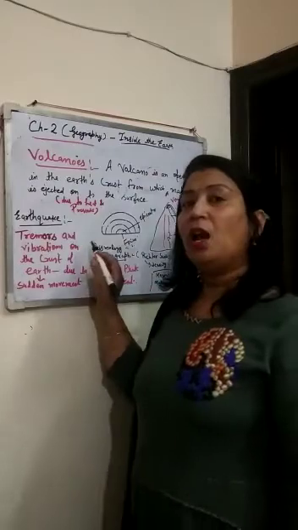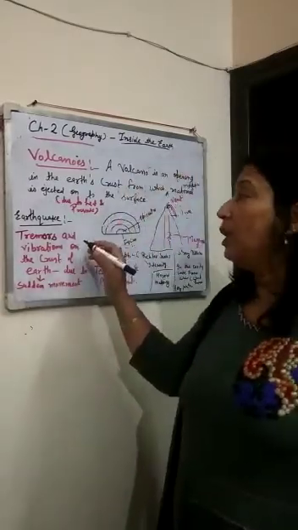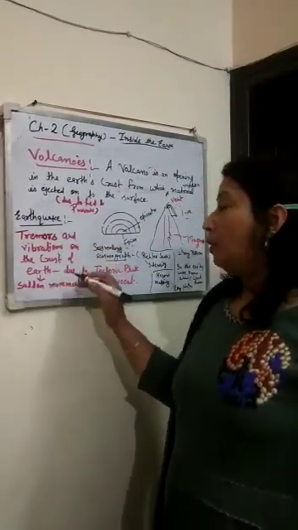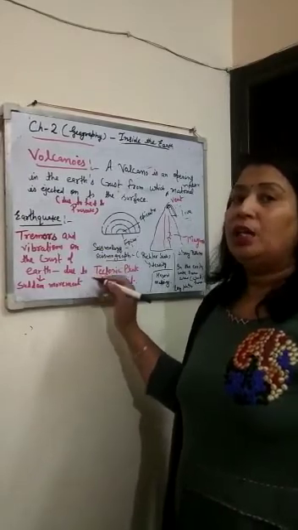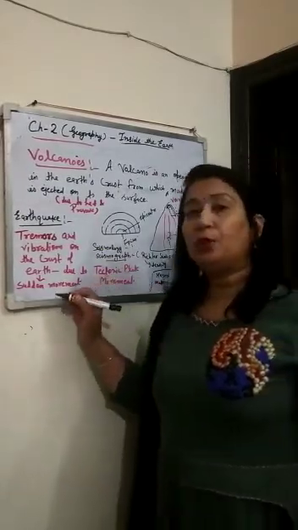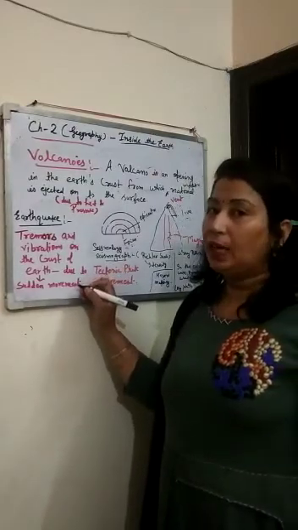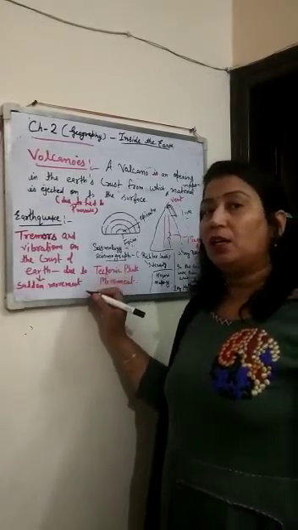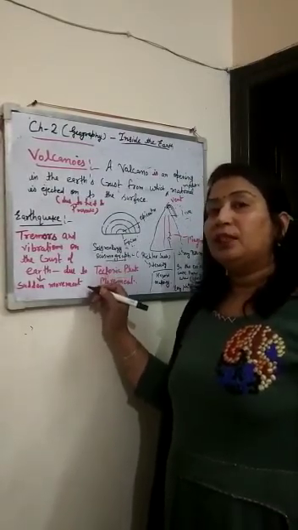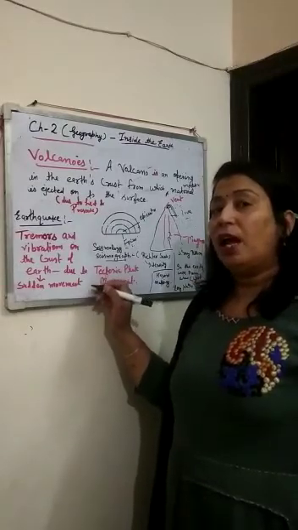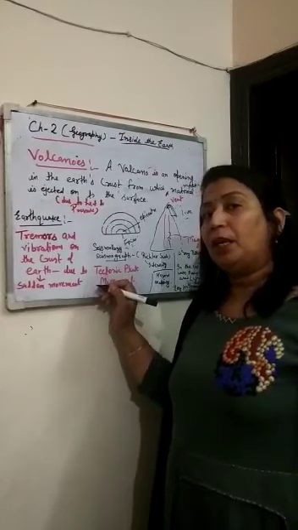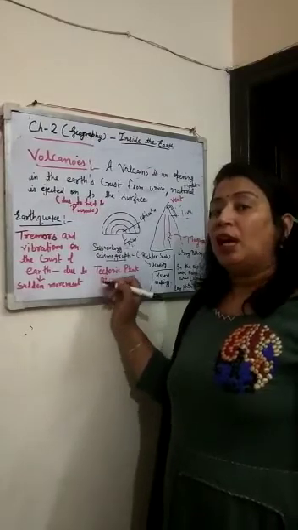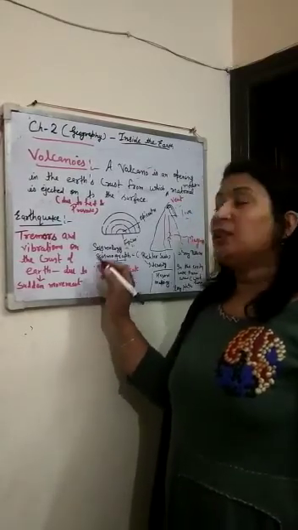So now come to the earthquake. So what is an earthquake? Earthquake is tremors and vibration on the earth's crust. So why does this happen? Due to the tectonic plate movement. As we know, there are 7 major plates and 18 minor plates inside the earth. So what happens? These plates move inside the earth, and due to the molten magma and heat and pressure, sometimes these plates collide and hit each other and thus cause an earthquake.